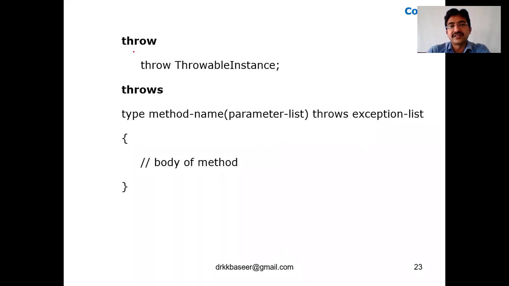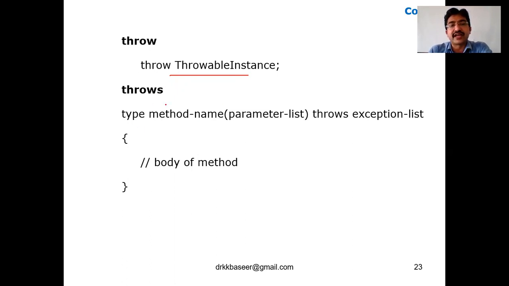Now the fourth keyword is throw. It throws a throwable instance. A throwable instance is nothing but the respective object, for example an arithmetic exception. An instance is the creation of an object. So what type of instance is this? A throwable instance. What are we throwing? We are throwing an exception, the respective exception object. Throws can also be used.